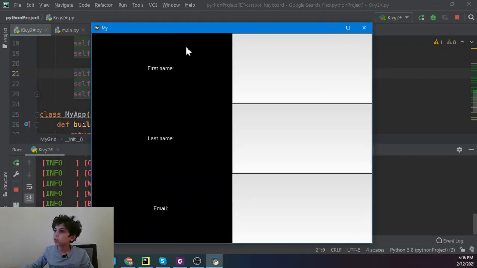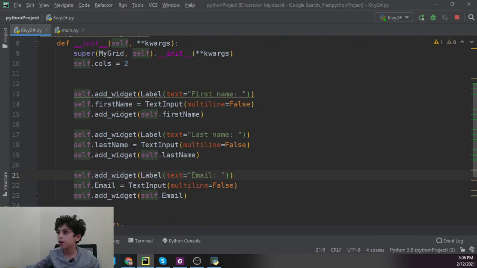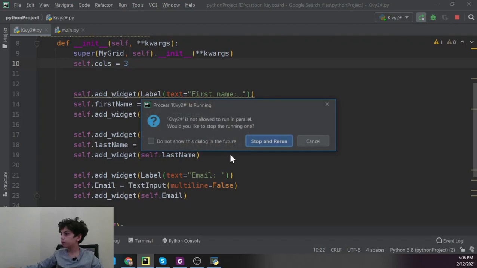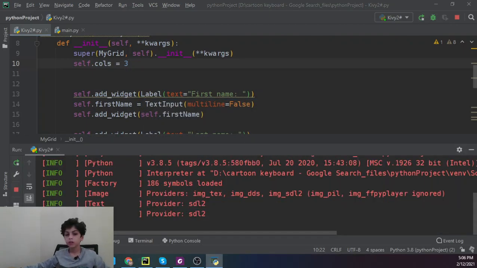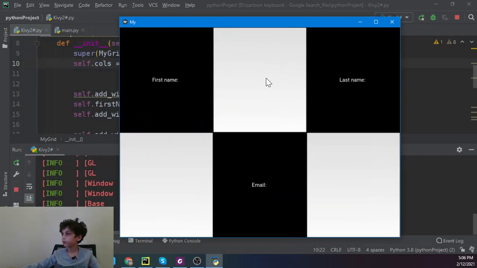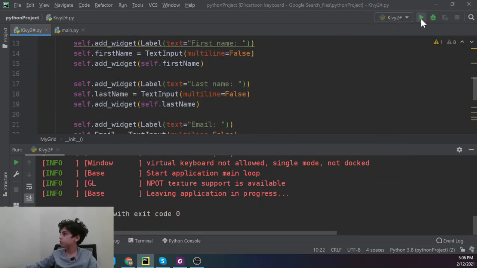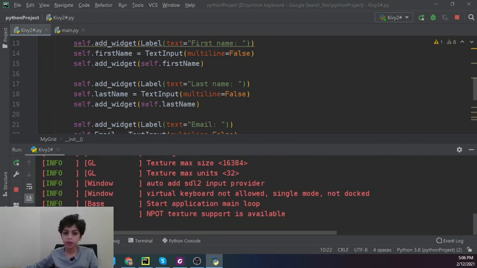Here it's going to say first name, everything here, and I told the computer that I want 2 columns. If I say 3 columns and rerun, you're going to see that it's going to give you 3 columns. So yeah, you can do the same thing with the rows. Let's just come back to 2, and let's try putting in our input.